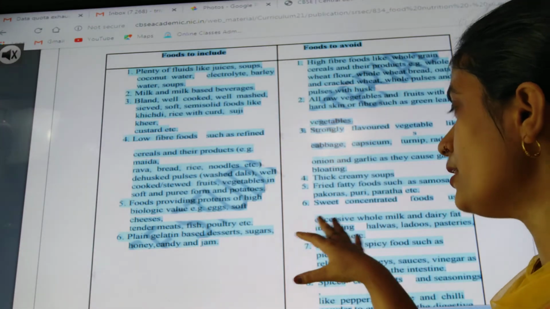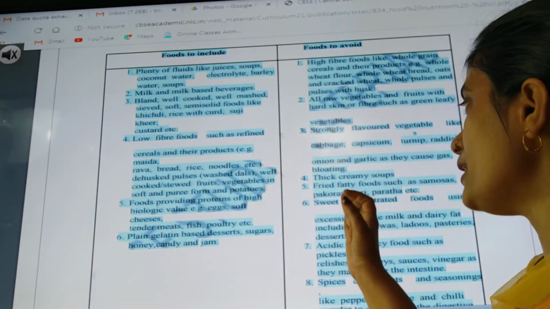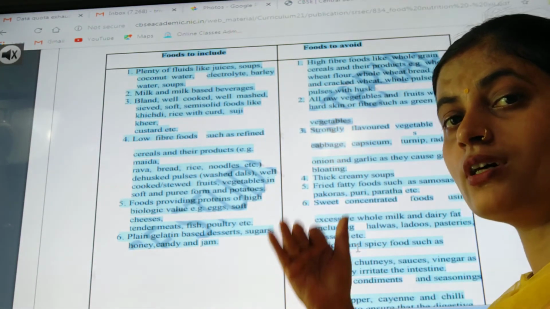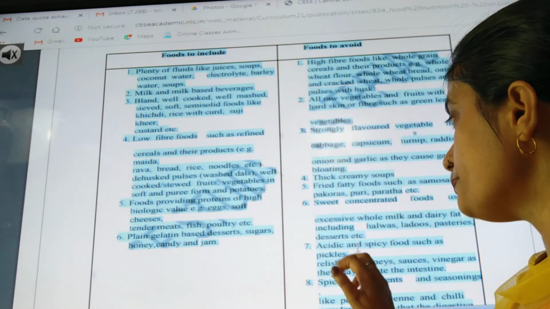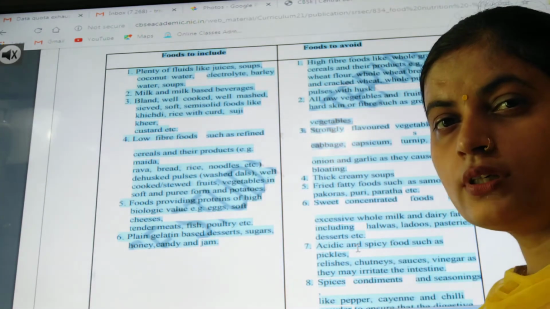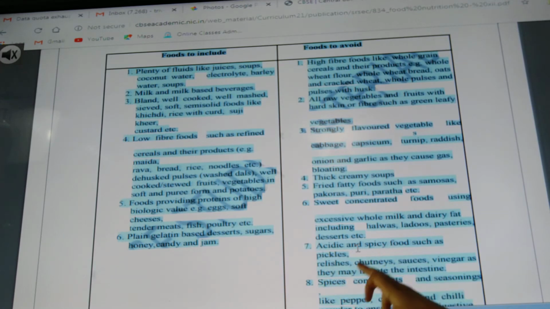Then the next thing given here is fried, because we are using a bland diet. So that's why fatty foods should be avoided. Extremely sweet should be avoided because sweet will bounce the calories. That's why. Then all the spicy, acidic food including spices, points are written here.